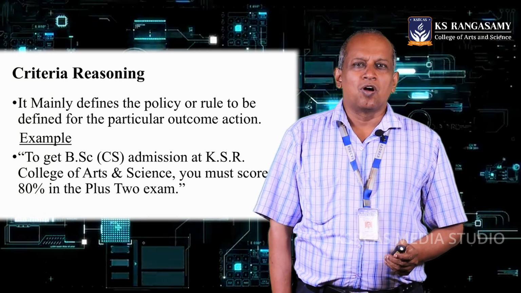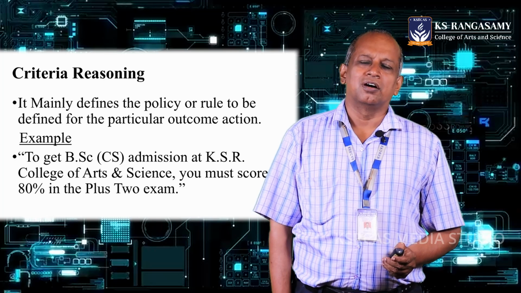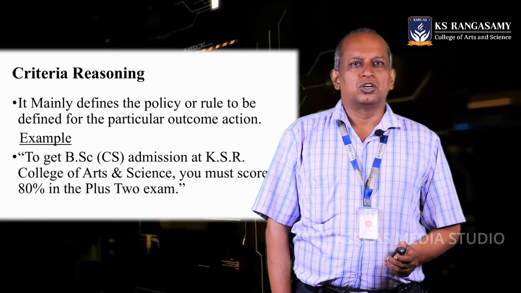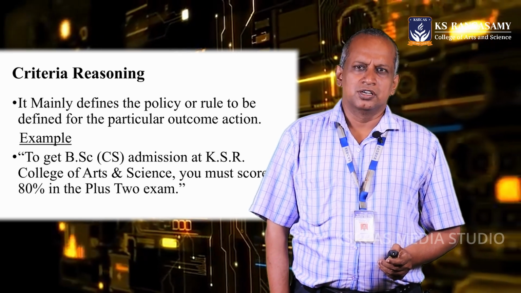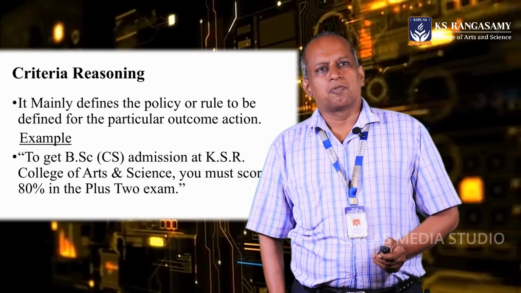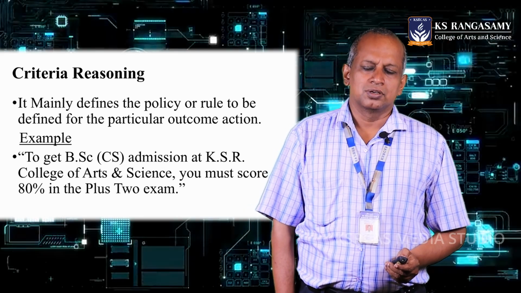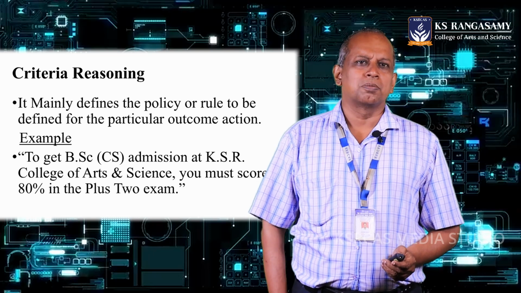Similarly, if you want to get into the placements, you must have the eligibility criteria of having 60% in 10th, 12th as well as in UG without having any arrears. And also you should have a resume and proper dress code, then only you will be allowed to attend the drives. This is what we are calling criteria. Criteria is nothing but rules or policy.